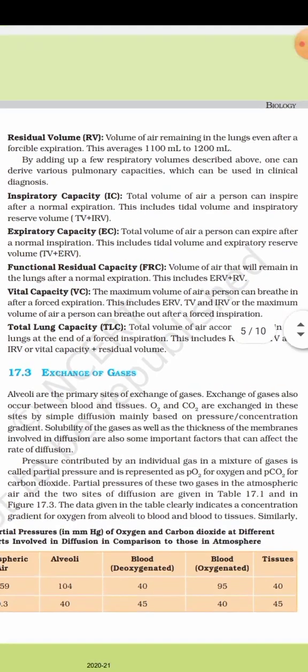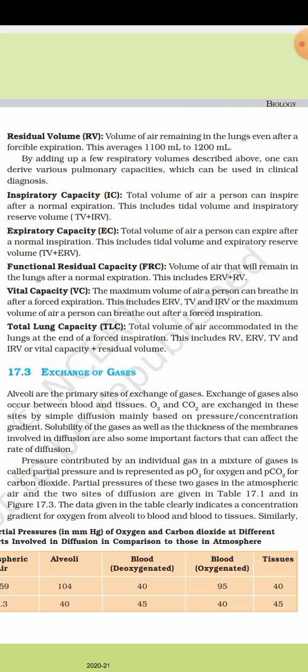Now, by adding a few respiratory volumes described above, one can derive various pulmonary capacities which can be used in clinical diagnosis. Now, inspiratory capacity: the total volume of air a person can inspire after normal expiration. This includes tidal volume plus inspiratory reserve volume. Now, expiratory capacity: the total volume of air a person can expire after normal inspiration. This includes tidal volume plus expiratory reserve volume. Functional residual capacity: the volume of air that will remain in the lungs after normal expiration. This includes ERV plus RV.